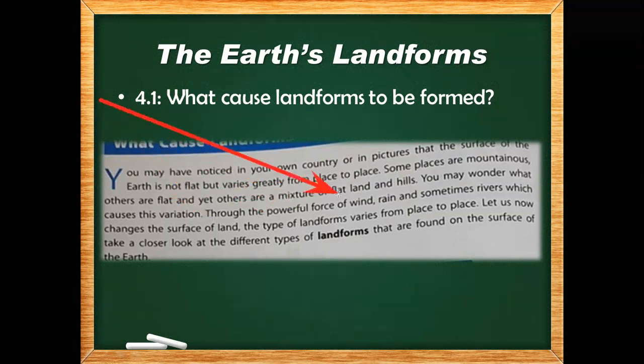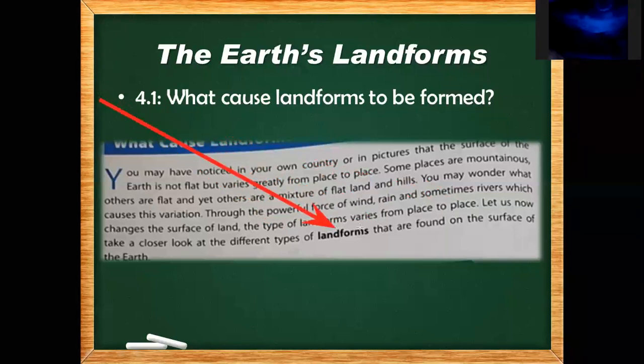It is because of the powerful force of wind, rain, and rivers. They have the power to change the surface of the land. The type of land varies according to different places. So let's take a look at the different types of landforms that are found on the surface of the earth.